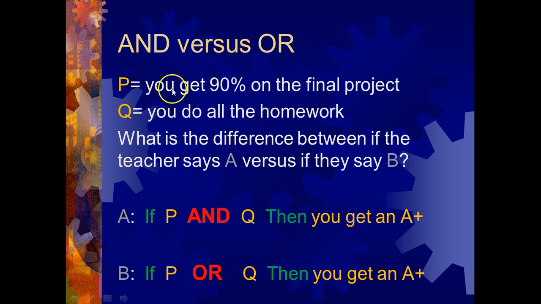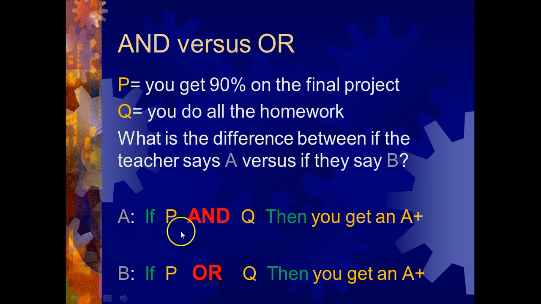So if you get 90% on the final and your teacher says this whole thing, do you expect to get an A plus? Yes, because according to the teacher's promise, the teacher said if you do this, you should get the A plus, or if you do this. So if just this one is true, then this will also occur. This whole part is true if just this is true.